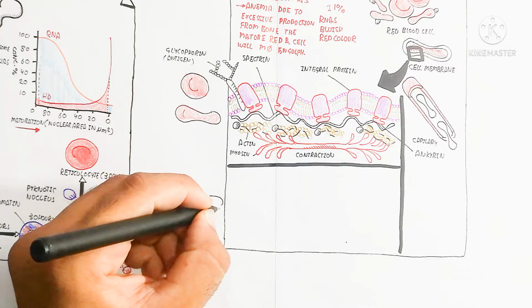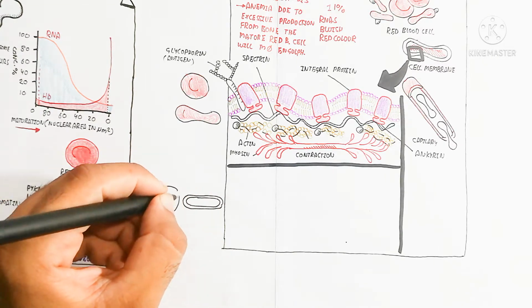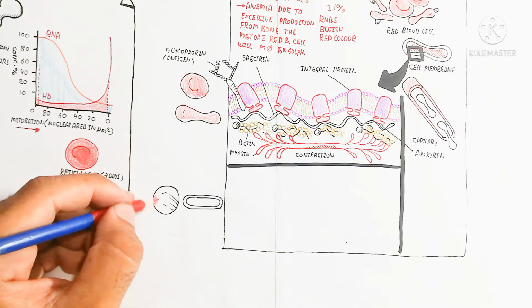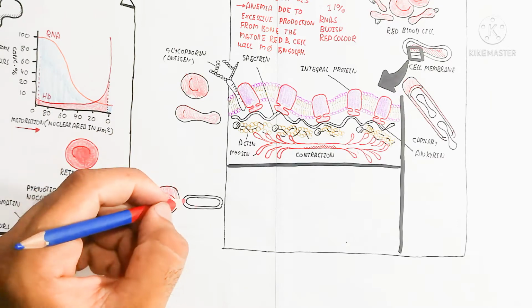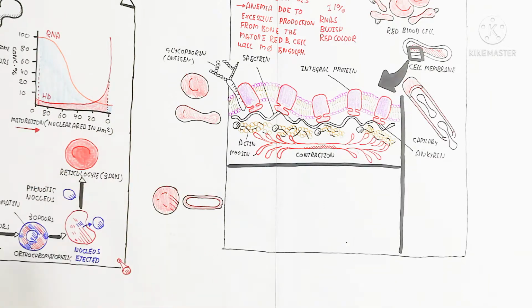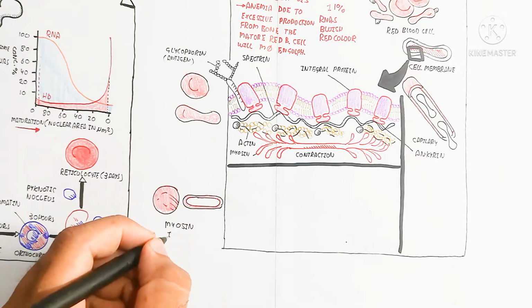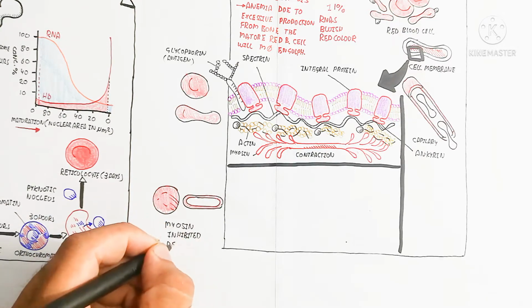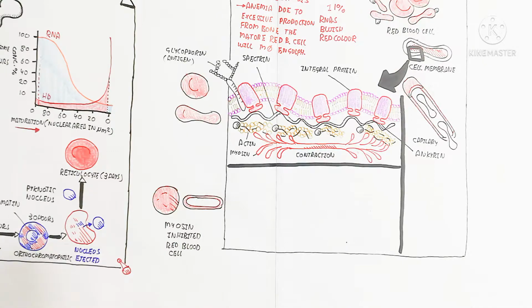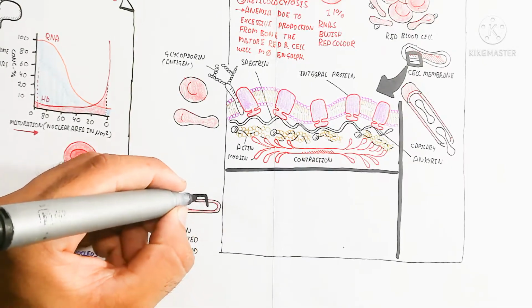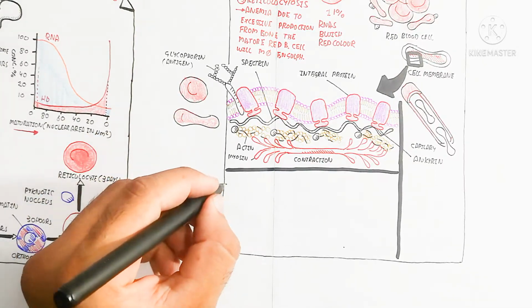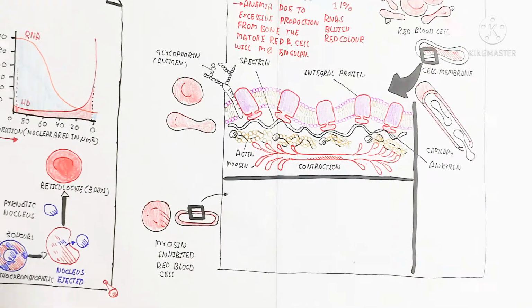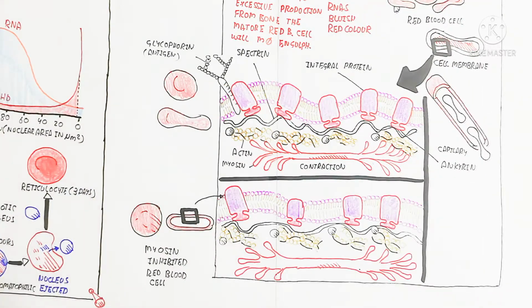So spectrin is important, which is attached to actin, which is attached with the myosin, and contraction will occur. Myosin and actin bridge will be formed. Myosin leads to contraction, which means the red blood cell pinches in. It means the surface area increases while the volume decreases for moving into the capillary.